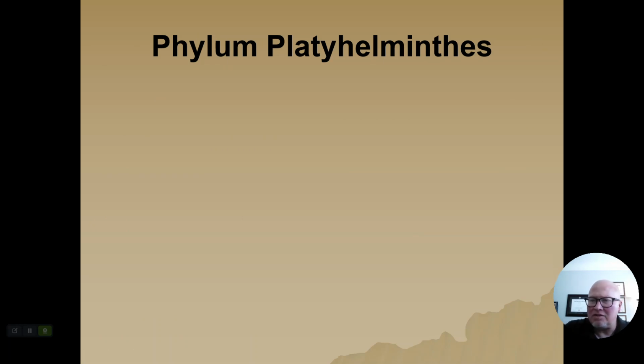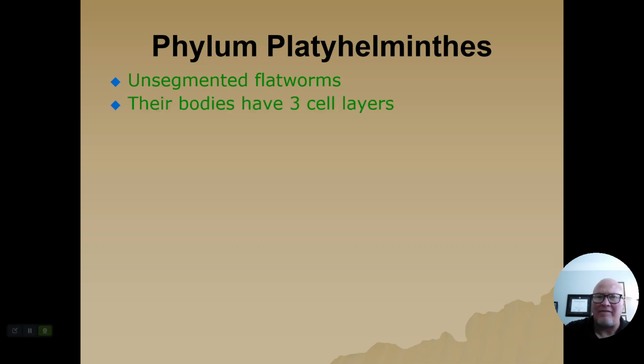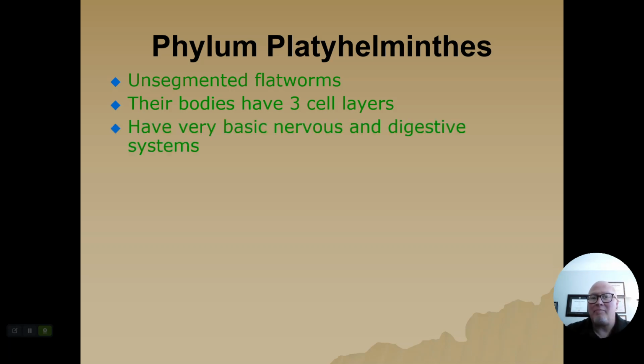Phylum Platyhelminthes. This is the first of 3 groups of worm. Platyhelminthes are unsegmented. They are flat. Unsegmented means that they don't have segments in their bodies, and then flat means that they don't actually even have a body cavity. But they have three layers of cells, which makes them a little bit more advanced than the Cnidaria. They have a very basic nervous system and a very basic digestive system. It's an incomplete digestive system as well. It only has one opening. So they take in nutrients and then they expel everything from that same opening.